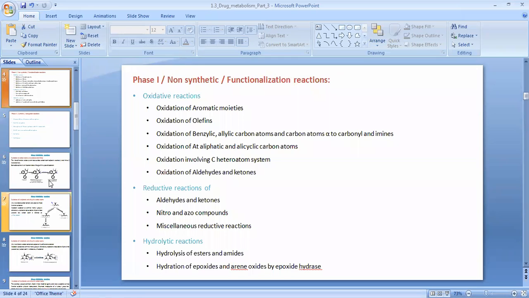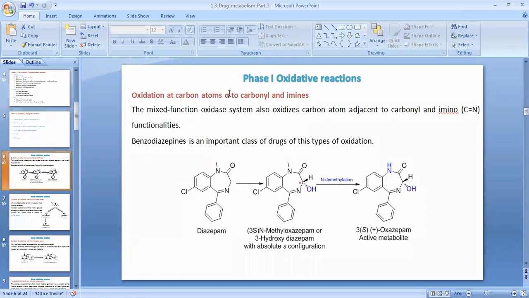Now the next type of oxidation reaction is oxidation of carbon atoms which are alpha to the carbonyl and imine.